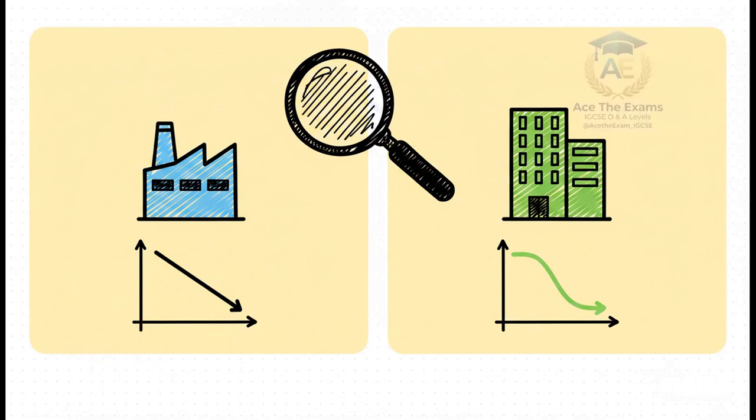Comparing two completely different businesses is incredibly difficult because of differing accounting policies. Take depreciation. Firm A might use the straight-line method, spreading the cost evenly over an asset's life. Meanwhile, Firm B might use the reducing balance method, massively front-loading their depreciation expenses. So on paper, Firm A's profit looks way higher in those early years. But is it actually performing better? Or is it literally just an illusion created by their accounting policies?